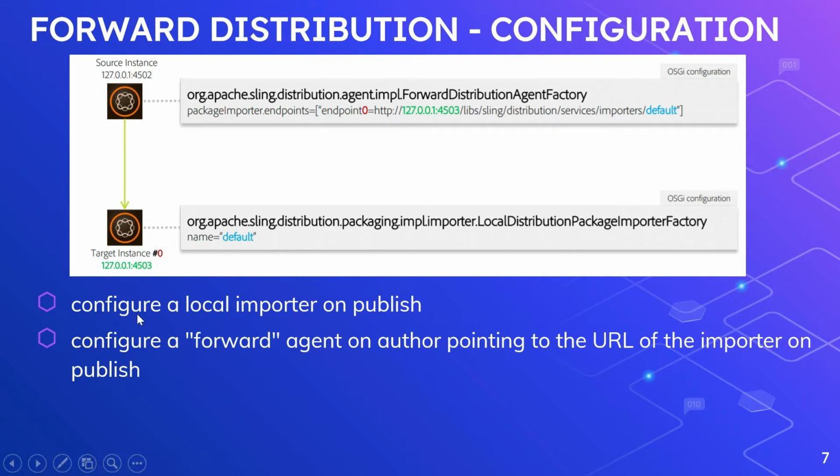Now in the target instance, here one publisher, and you can do it in all the required publishers, we need to define a local distribution package importer factory. You need to give it a name. Here I am keeping default, and the same name is used here. Those are the two main steps. One is to configure a local importer on the publish, in all the individual publishers. Then you define a forward agent on author pointing to all these endpoint URLs.